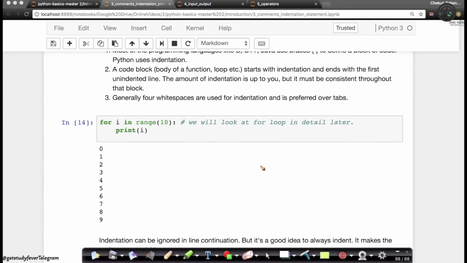You don't notice C's or Java's curly braces here, because what Python uses is indentation. If this is the line on which my code is flowing, and I have some gap here, it assumes that as long as the gap is there, it is all part of my for loop. It's a good habit to use 4 spaces for indentation, right? Some people also use a tab, but it's recommended to use 4 spaces because tabs could be interpreted slightly differently in various text editors, right?